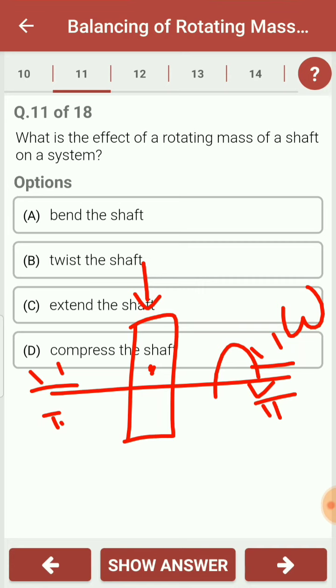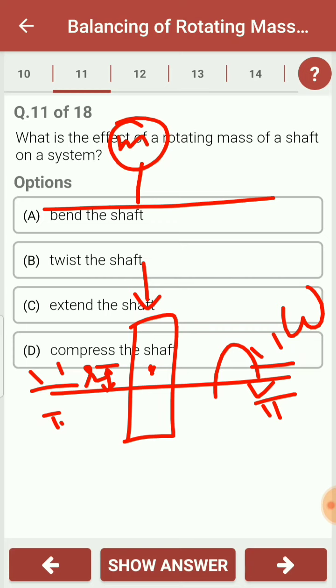So in this case, as the CG of the rotor is at some distance r from the axis of the shaft, to summarize this condition, we can say that there is a shaft with the mass m. This mass m is the concentrated mass of the rotor at the center of gravity. This concentrated mass of the rotor at the CG is at a distance r from the axis of the shaft. Now, as the mass rotates with the angular velocity omega, the centrifugal force acting on it will be in the radially outward direction, and that will be m omega square into r.